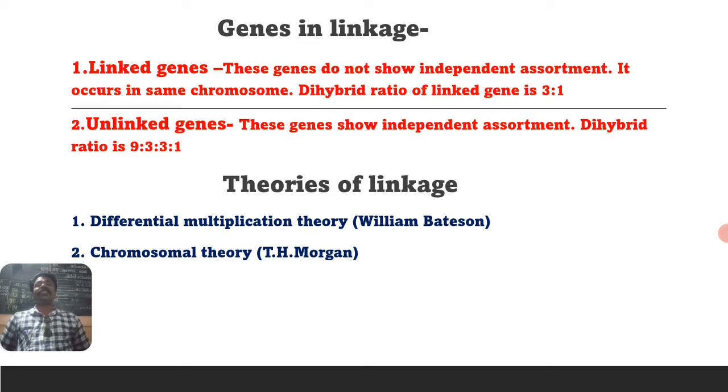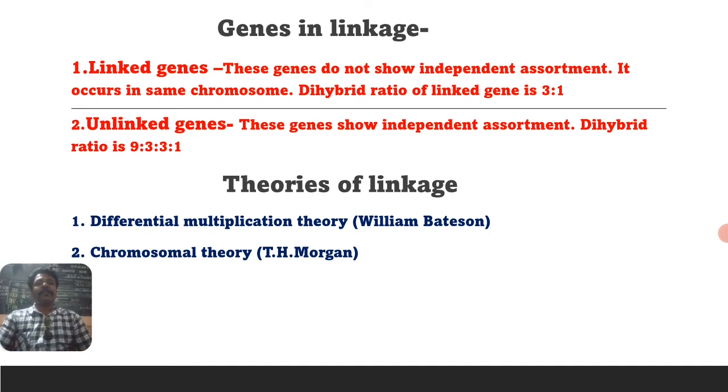And unlinked genes show independent assortment. Hence the dihybrid ratio of unlinked genes is 9:3:3:1. This is genes in linkage. And what are the theories of linkage? There are two theories we are supposed to study in linkage. One is the differential multiplication theory and another one is the chromosomal theory.